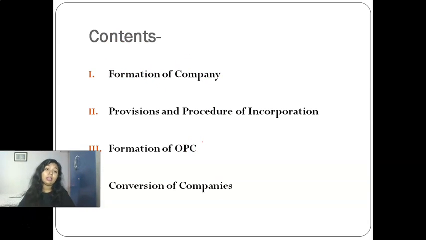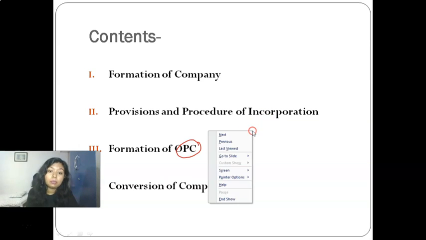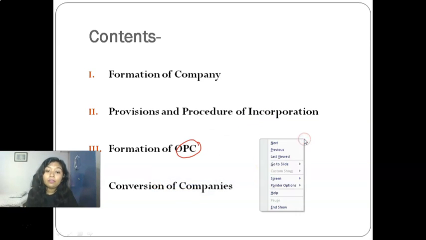Now you'll be asking why I have written formation of company and formation of OPC differently. Actually the basic formation procedure is the same, but there are certain additional provisions and procedures that are to be complied with by OPC. OPC is one person company. We had already discussed this, if you remember. And the last topic of this session will be conversion of companies.